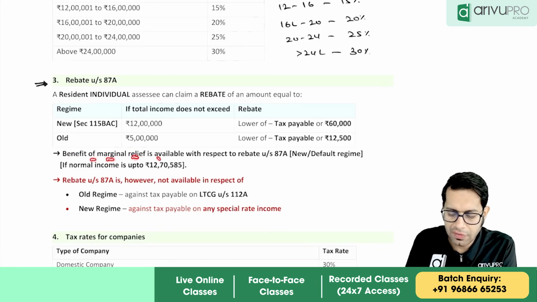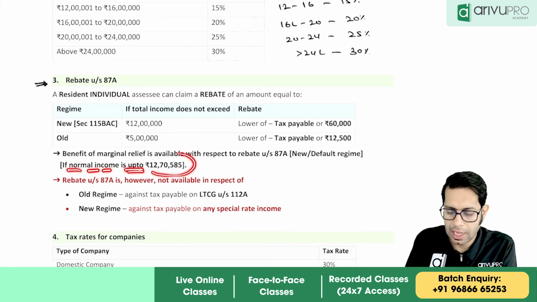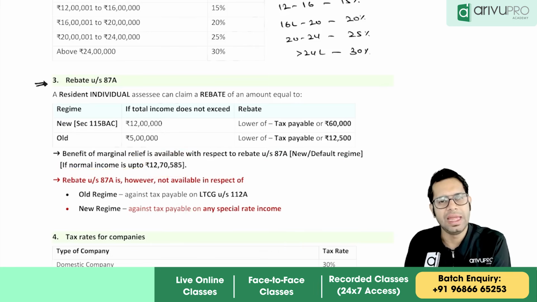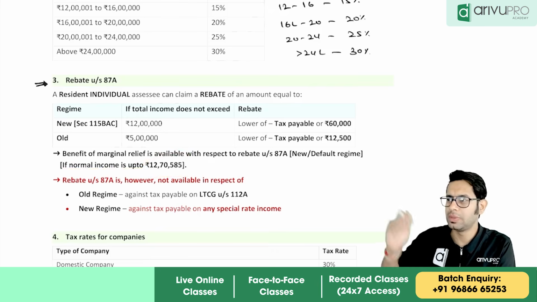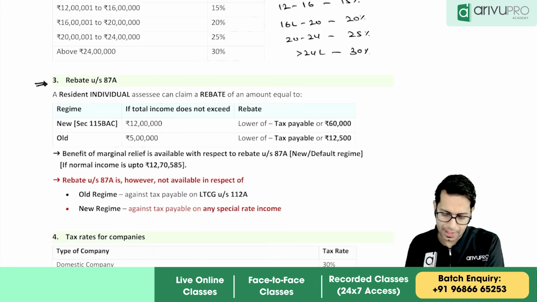The benefit of margin relief is available with respect to rebate under section 87A under the default regime if the normal income is up to 12 lakh 70,585. So if your total income is more than 12 lakh rupees, up to 12 lakh 70,585 rupees, then also you will get a rebate.